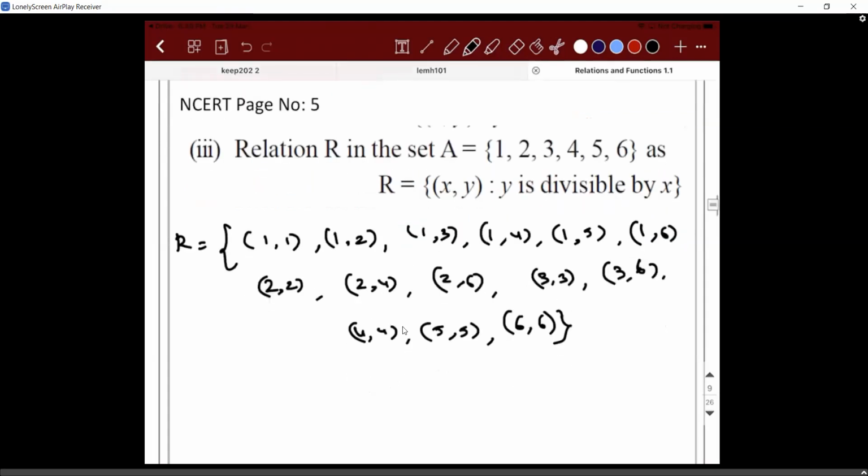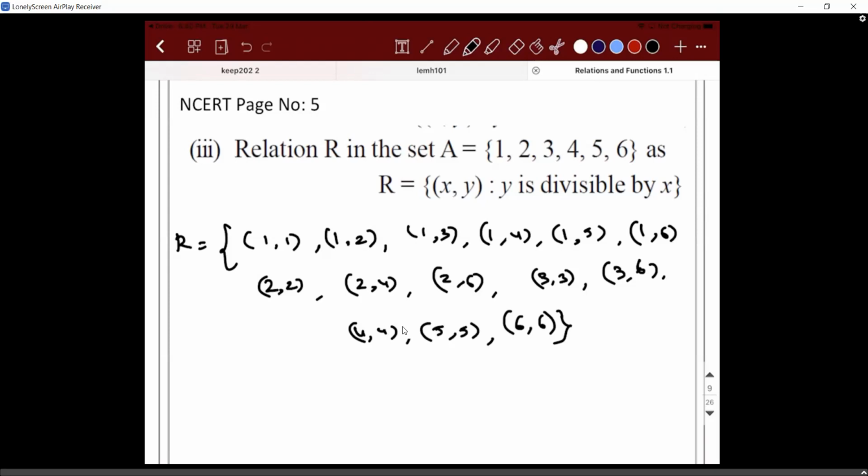What about symmetric? So you have (1, 2), and you don't have (2, 1). So it is not going to be symmetric. What about transitive? See, where is it transitive?